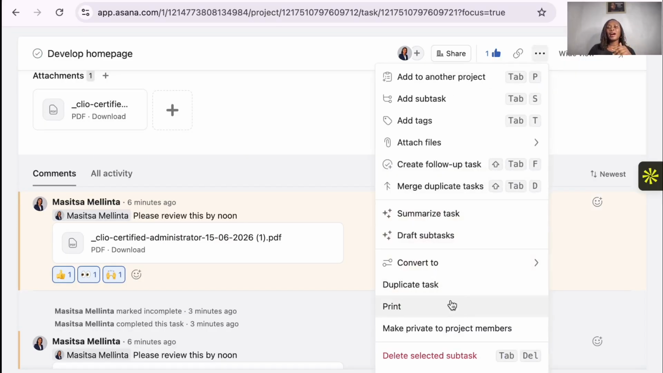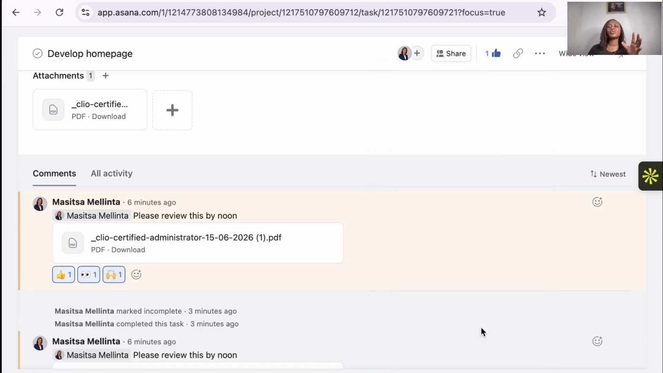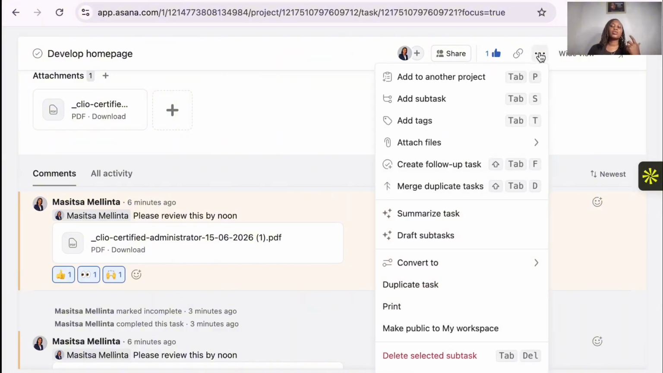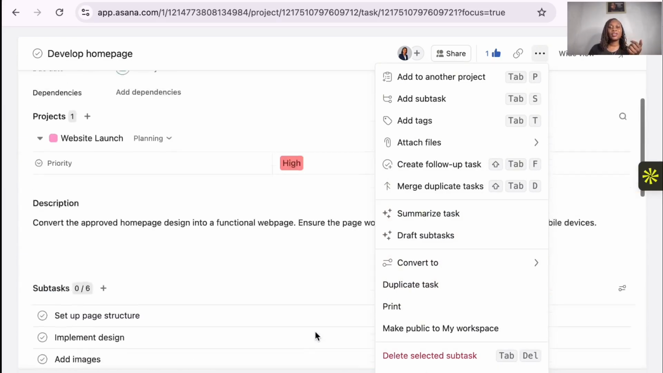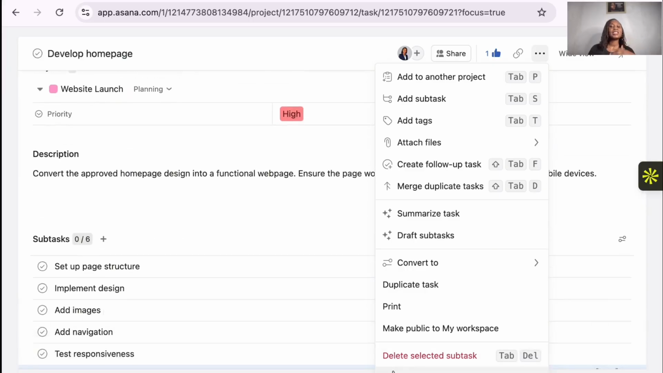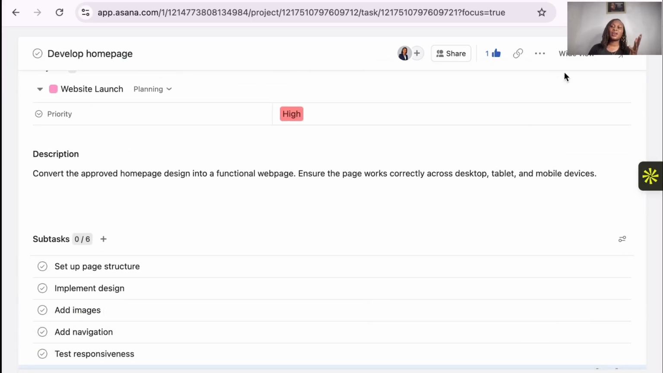Now we do have a print option, of course. Definitely, if you want to print everything that you've been doing so that you can have a hard copy, go on ahead and do that. Then you can make private to project members. If you want it to be private to some project members, only members that you choose to be able to access this information that you've created, you're going to click on it and it's going to take you to a window where you can create that. Then delete selected subtask. If you want to, you can click on a subtask, then you delete it, or delete the task altogether. All right, so that's how you do it.